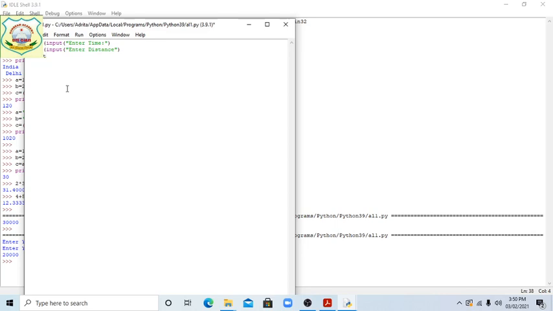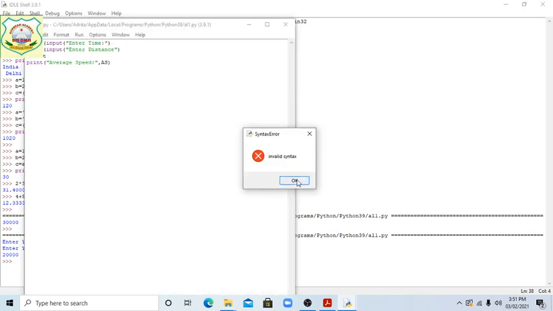Print average speed, comma, then as. Now we want to run it.